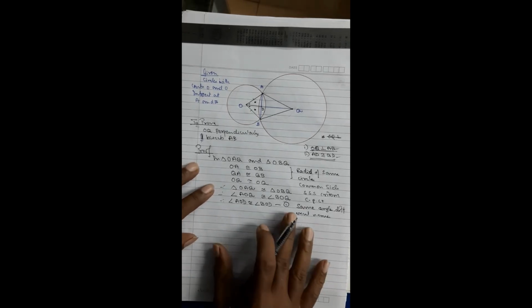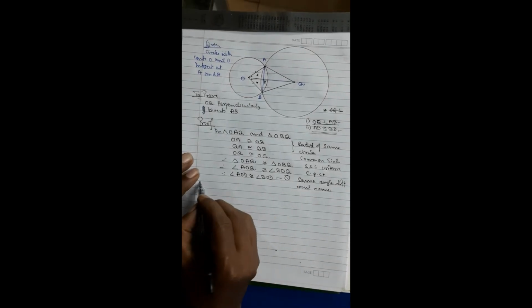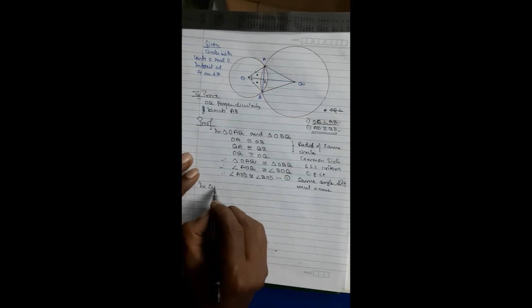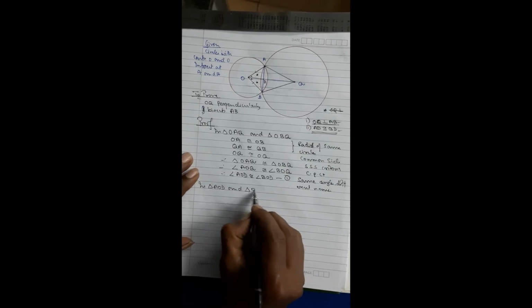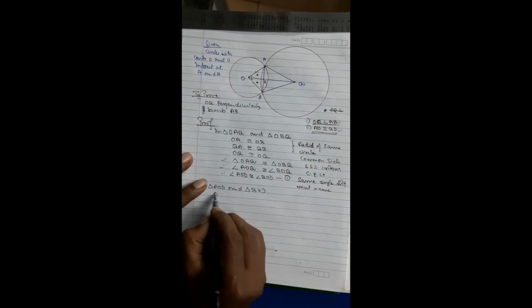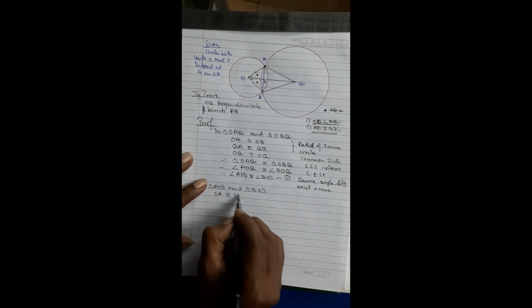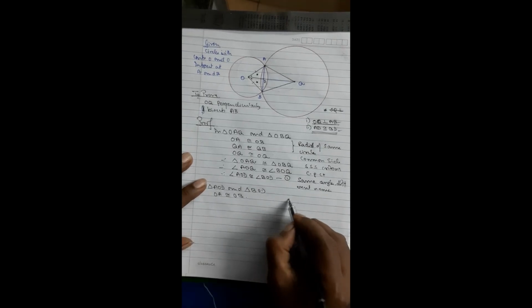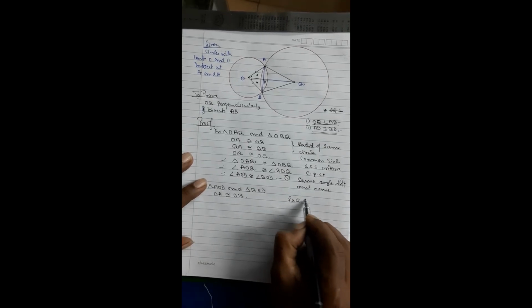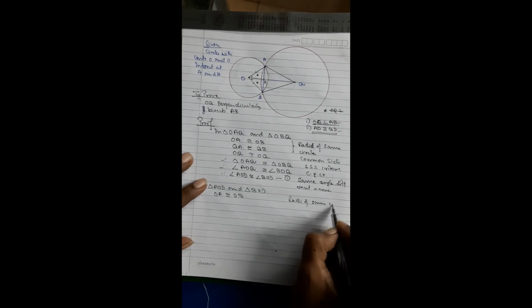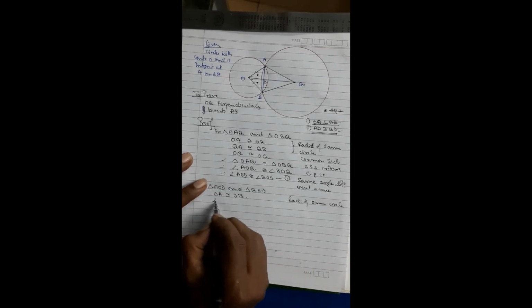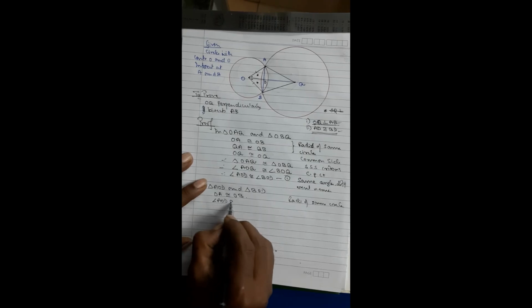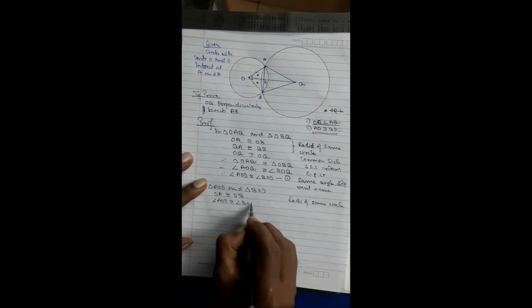Now in triangle AOD and triangle BOD, now I can tell everything. OA is congruent to OB, radii of same circle, and then I will have angle AOD is congruent to angle BOD.